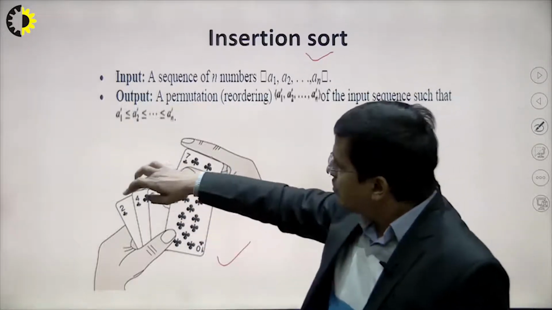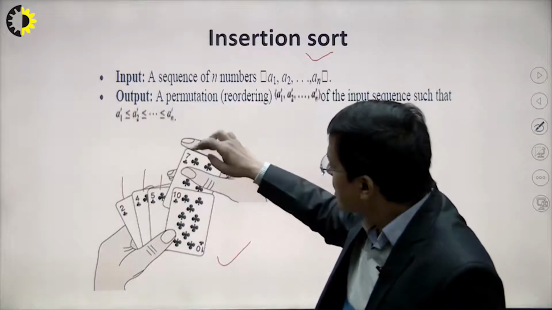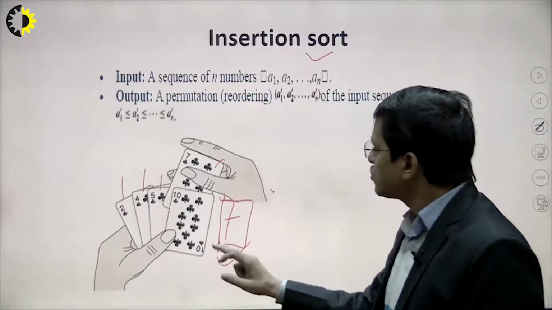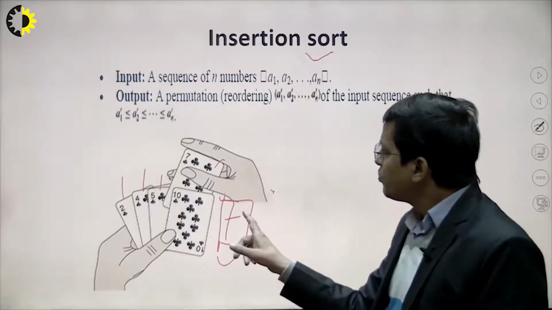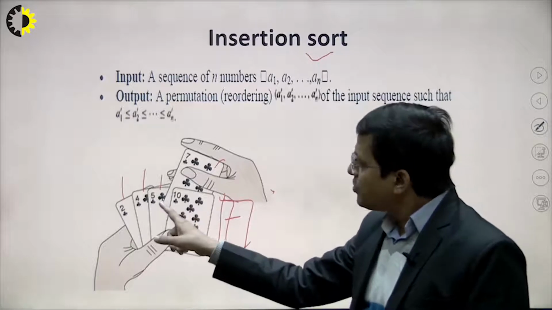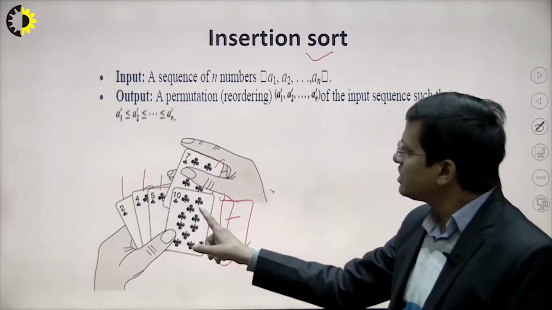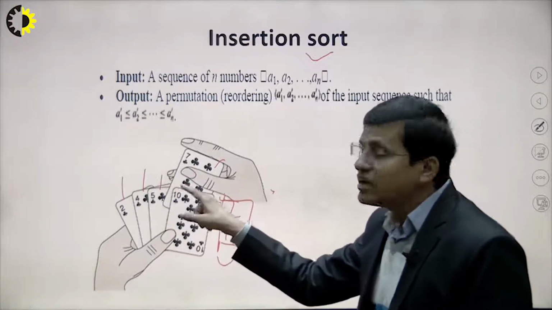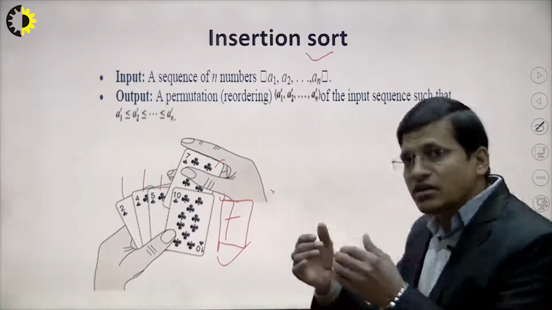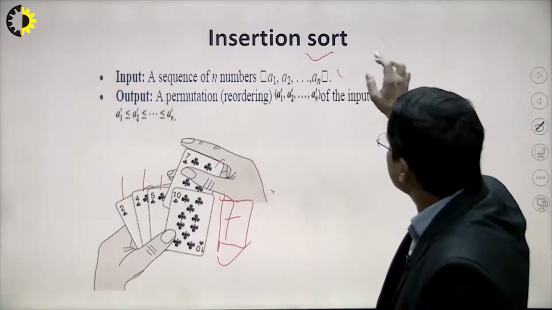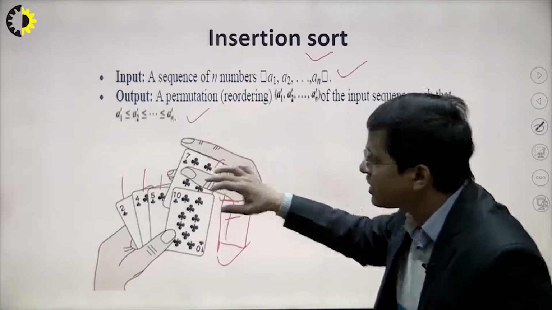Suppose we get first 4, 5 and 6, then 10, and that is 7. Suppose the 7 card is here. What will we think? The 7 will be compared with the previous one, that is 10. 7 is smaller than 10, but 7 is greater than 5, so 7 will be inserted here, right? So basically the arranging of cards is based on insertion sort. The main objective is this: we are trying to sort these cards.